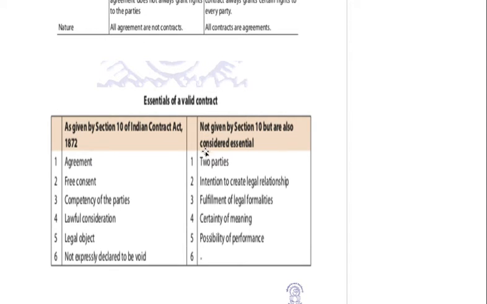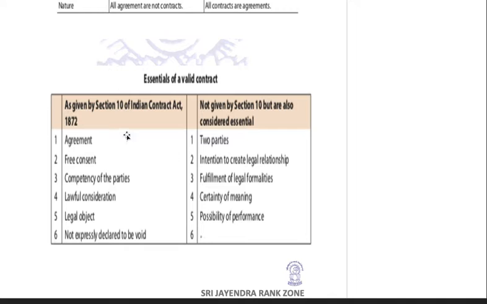Then there are 5 points which are not given by the Indian Contract Act, but they are also considered essential. Why are they considered essential? Because due to the different legal decisions of the high courts and supreme courts, these new kinds of essentials have also become essential in the contract, though they are not written. But now they are followed because of the legal decisions, and we know in India we follow court decisions as well as the law written by the act.